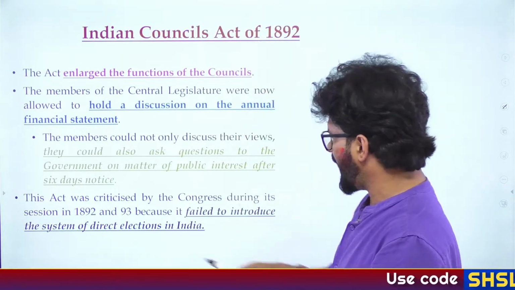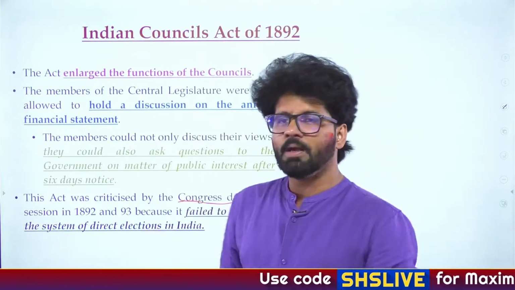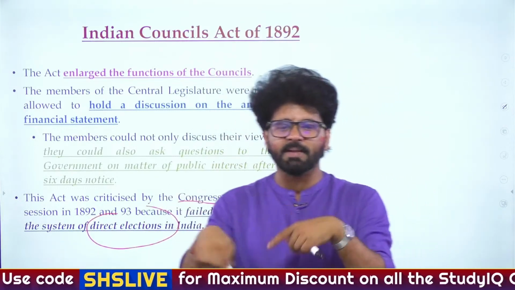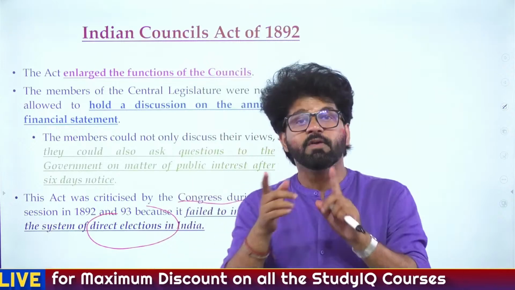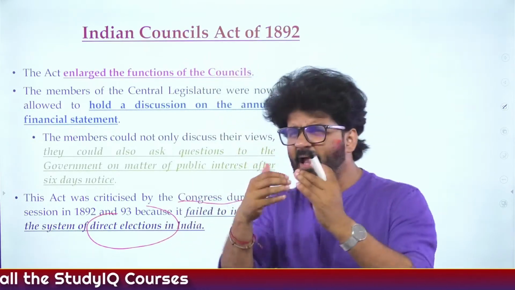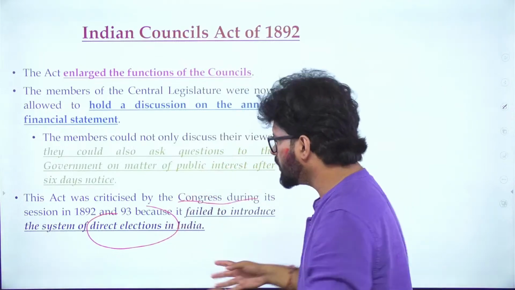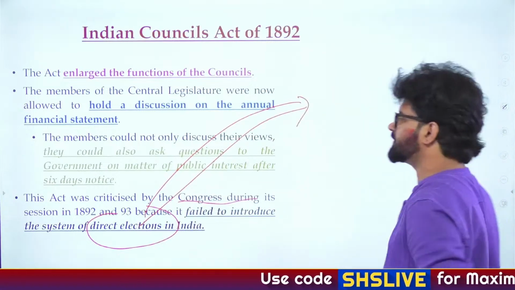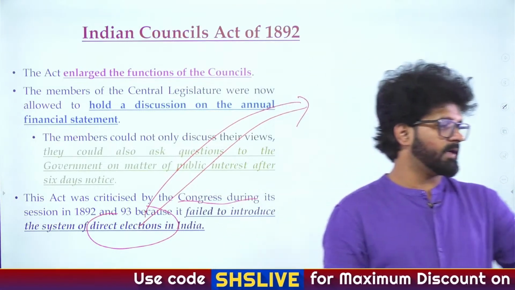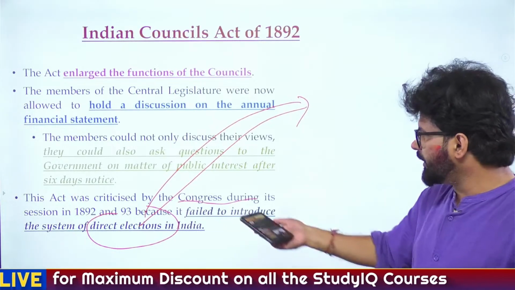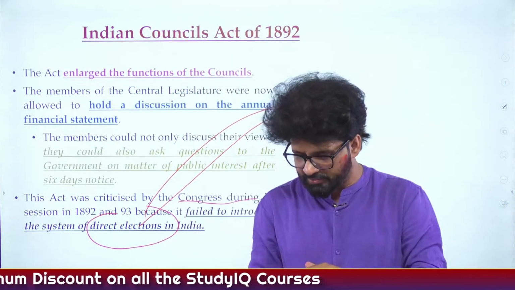Here the act was criticized by Congress. Why? Because there is still no direct election, and we have talked about it multiple times now. This is very, very important, and I think it has been asked multiple times earlier also. Which particular act introduced direct election in India for the first time? Let's test your brain. What was that act name which introduced direct election for the first time in India?